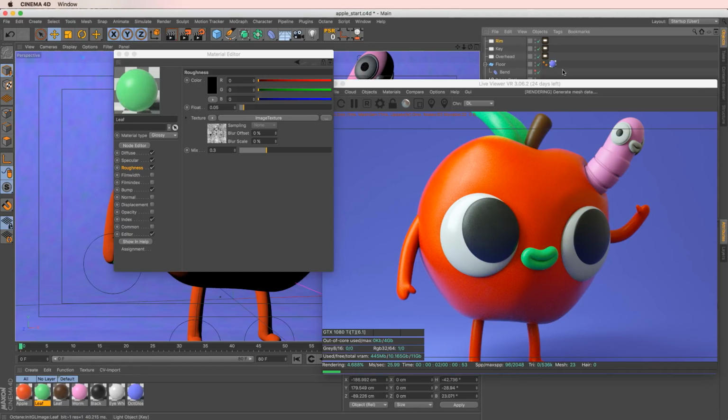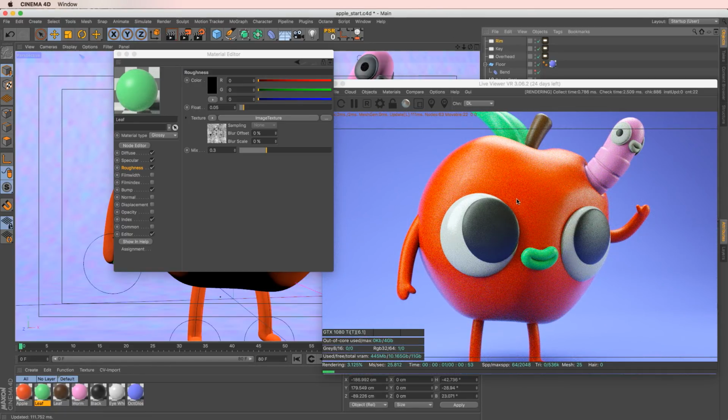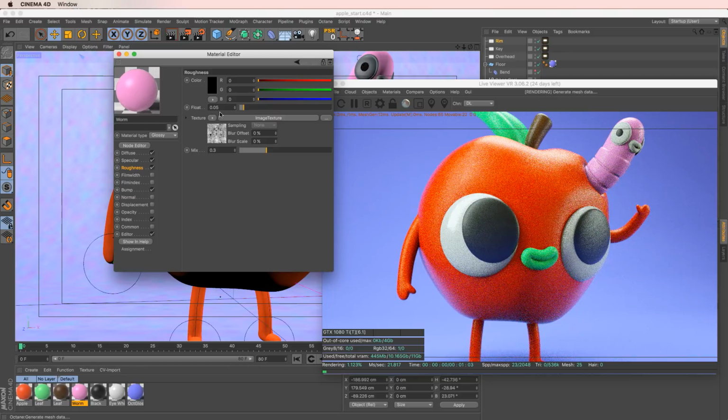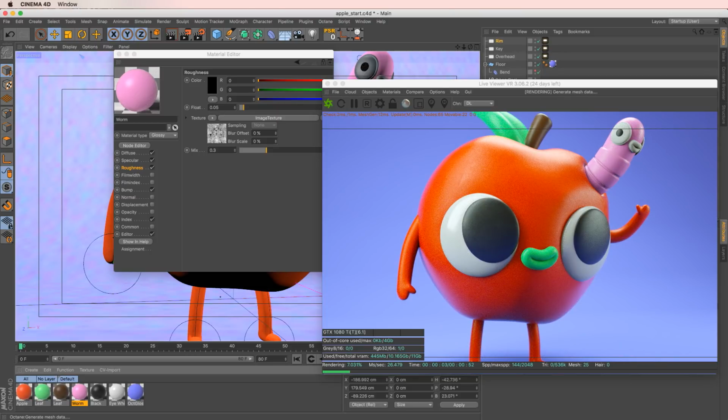We can turn back on our lights. And there we go. And maybe even the worm dude we make a little bit shinier, because worms are slimy and gross creatures, so they'll be a little bit shinier. Cool. So there we go. We have our nice shiny vinyl toy material where we utilized the diffuse, specular, roughness, and bump channels, and some index of refraction, to create this really nice, realistic looking vinyl toy using Octane in Cinema 4D.